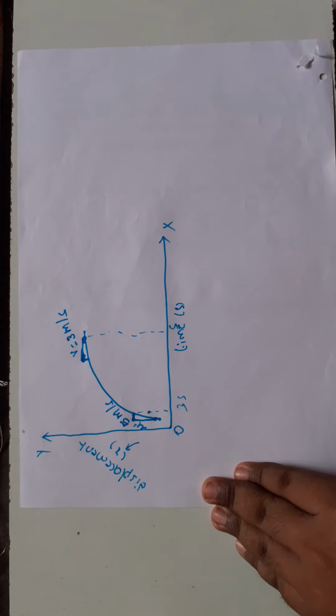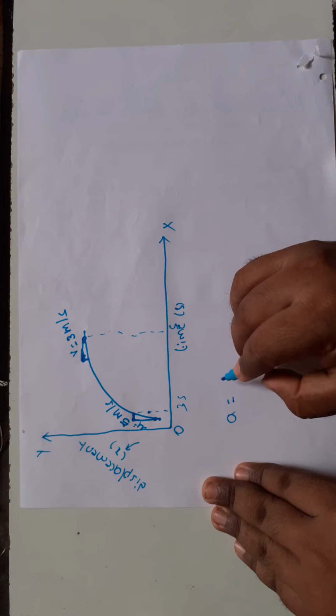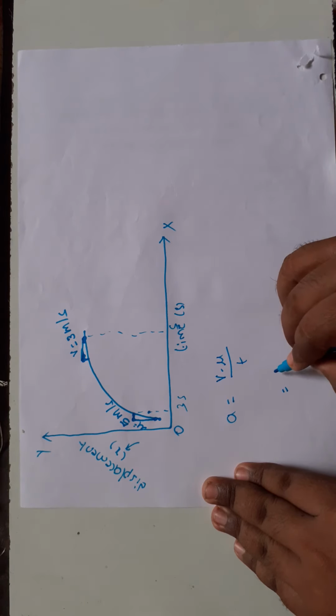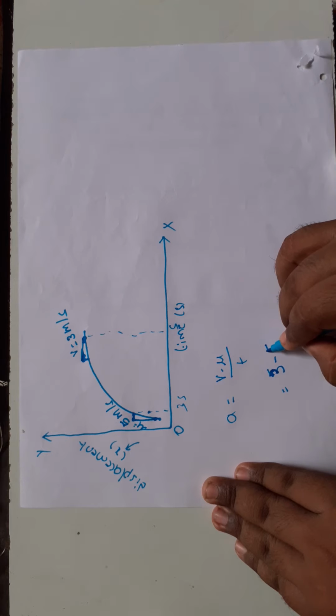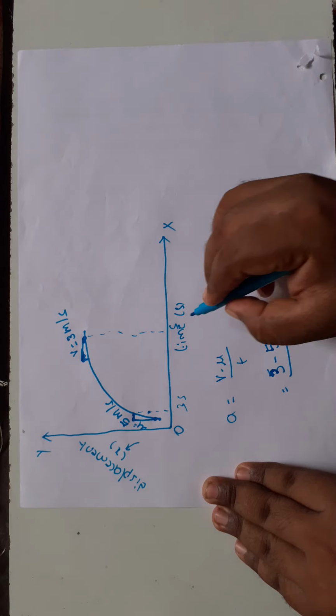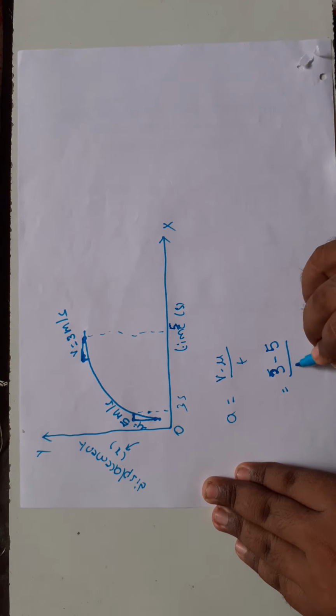Here I am going to find the acceleration value. Acceleration value, final velocity minus initial velocity by time. Final velocity value is 3 meter per second, and initial velocity value 5 meter per second, by time. Time means final is 5 minus initial time is 3.